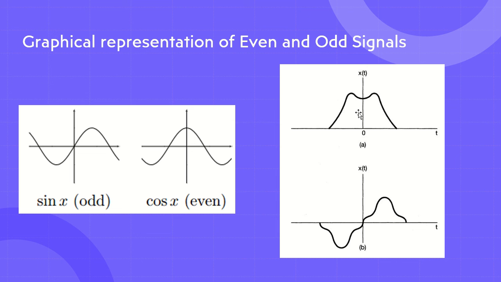Or an even signal. Whereas here, this signal is not maintaining the symmetry, which means when we invert the time axis, we are getting the inverted value of amplitude as well. See, at this instant of time, the value of my amplitude was something like this. But when time got inverted, the amplitude also got inverted, which means the amplitude became negative. So this function is an odd function.